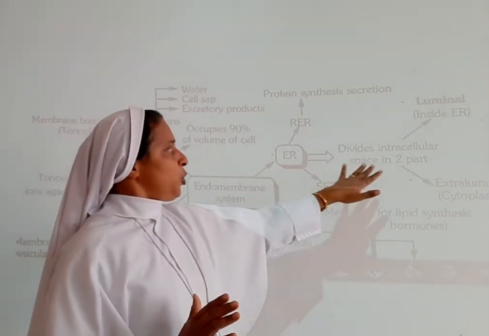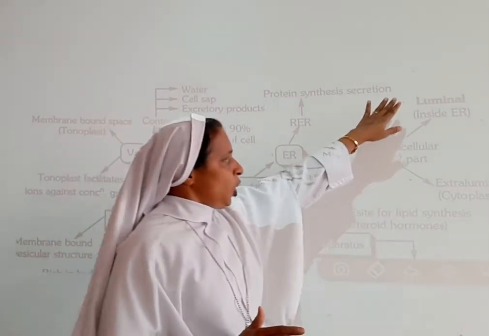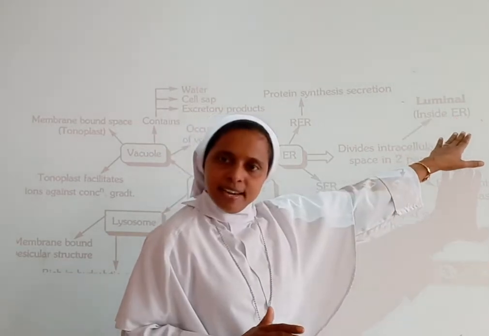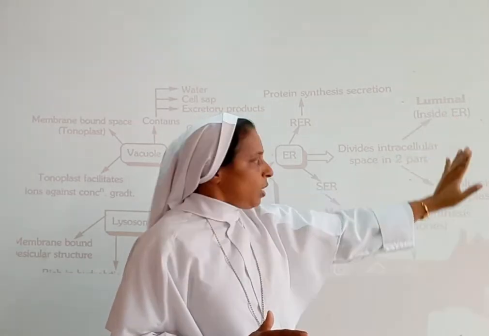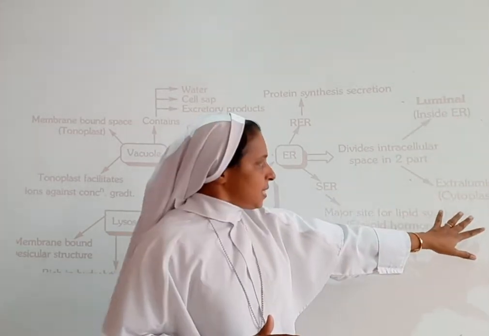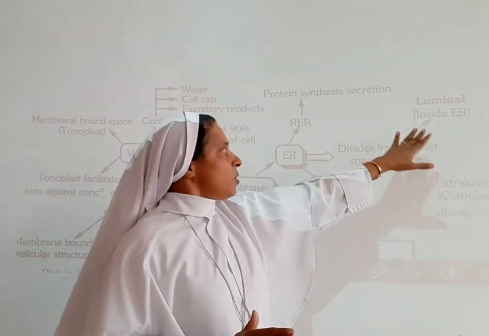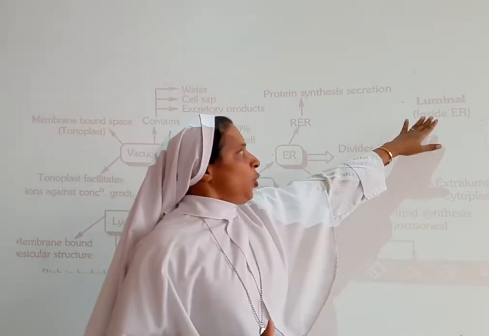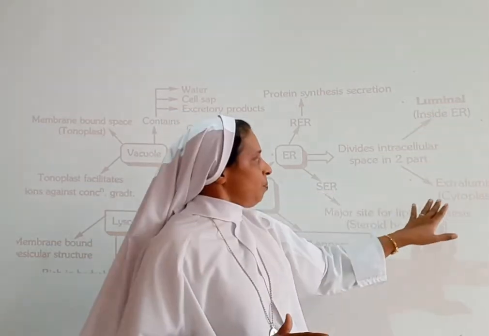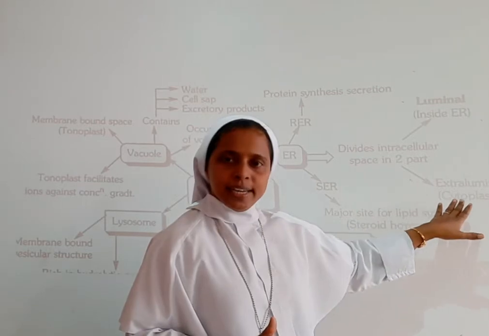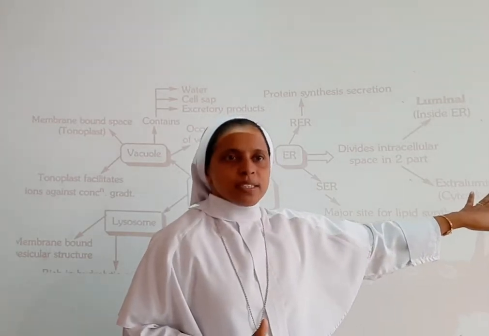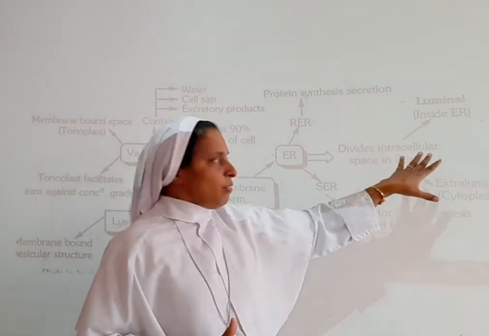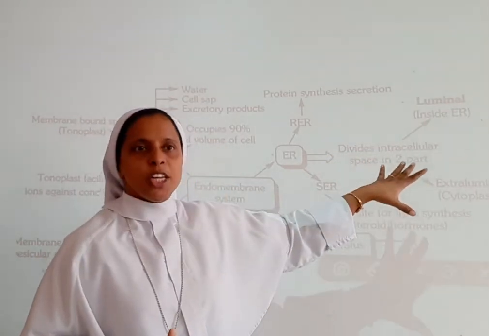And they are divided into two main parts. What are they? Luminal and extraluminal. Luminal we can see inside the endoplasmic reticulum, and extraluminal we can see in the cytoplasm. So the endoplasmic reticulum divides the intracellular space into two parts: luminal inside the endoplasmic reticulum, and extraluminal in the cytoplasm. This main point you have to remember.